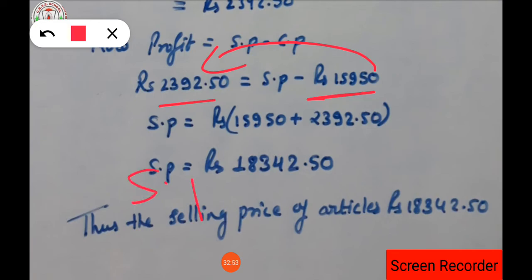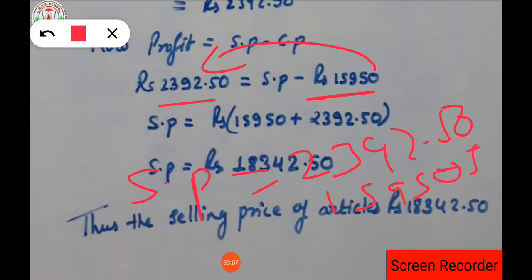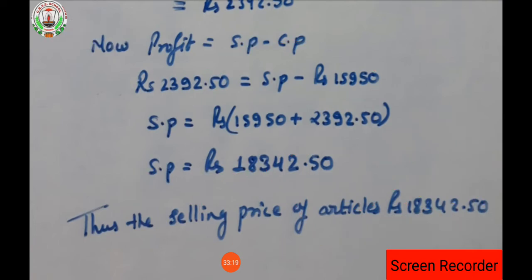So SP is equals to 2392.50 plus 15,950. The decimal part is 50, so that means here it will be 0. Okay, will be added. So when this number is added, the cost we are getting is 18,342.50 rupees. So what is the selling price of the article we got? That is 18,342.50 rupees we are having.